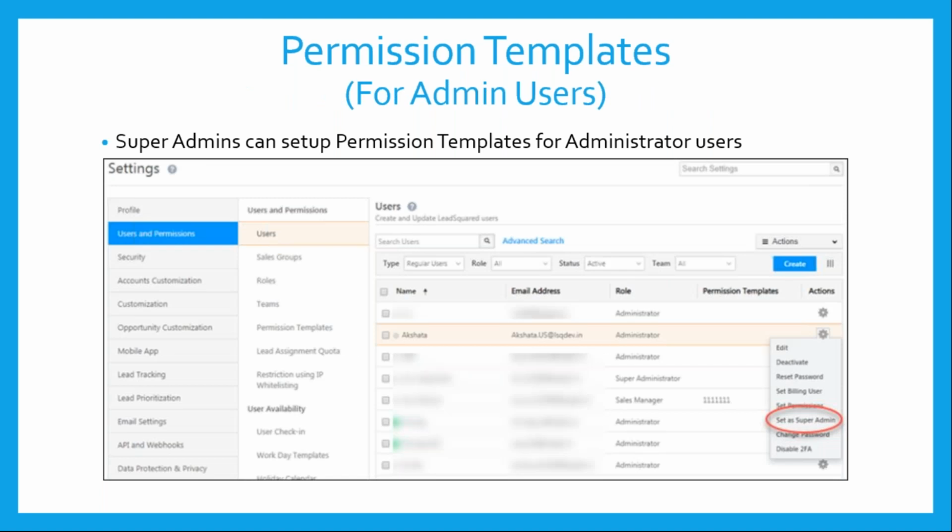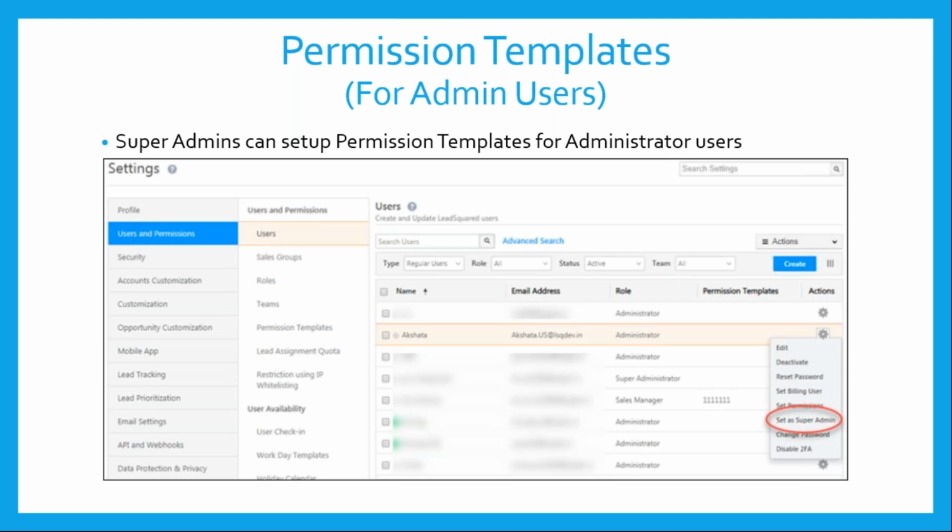Moving on, like I said in the features, permission templates can also be applied onto administrator users. This is also useful if you have multiple administrators in your account and you would want to restrict access to a particular set of administrators and not provide access to all the administrators across everything, right? If you have bigger environments, this is a very possible scenario.